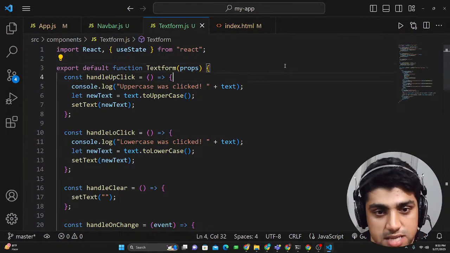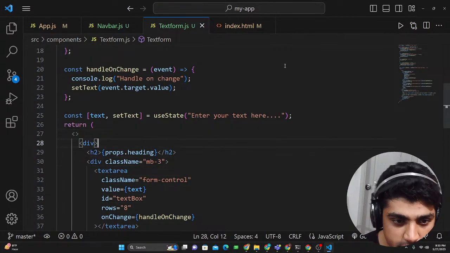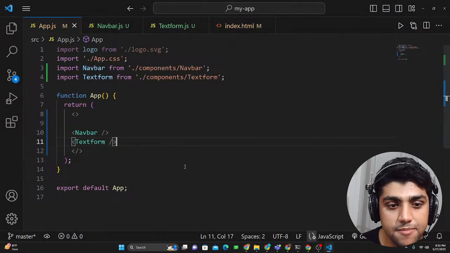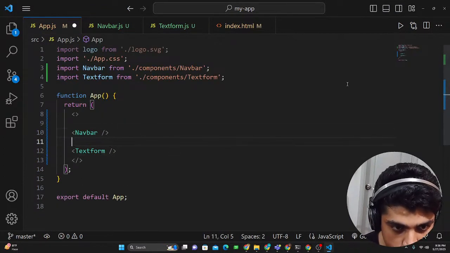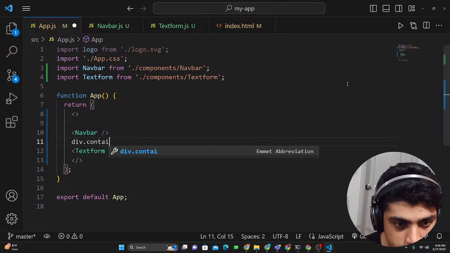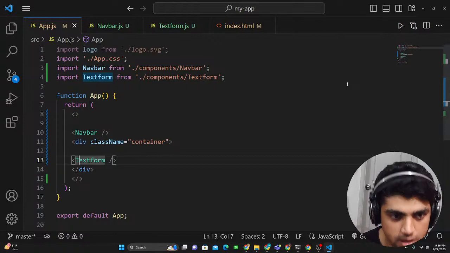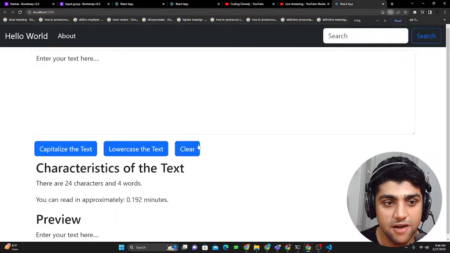Right now, what I'm gonna do is I'm actually gonna center the text form here. So see over here that the text form is here, but it's not centered, right? So if I go to the app.js, you could see this text form is there. I could put it in a div container. So if I go here, say div.container, and I love this piece of code. So what we're gonna do is alt and bring it in here. And now if I save it, and if I go back to the app, you can see now it's centered.